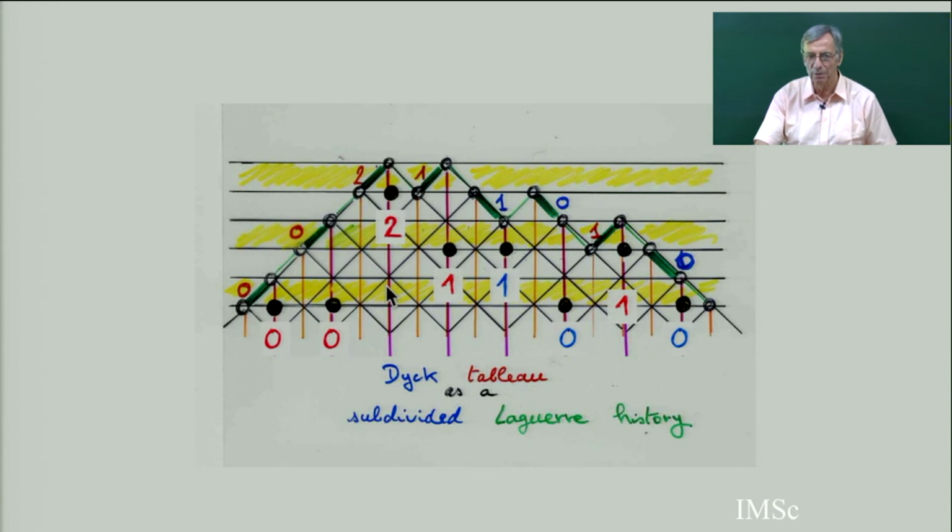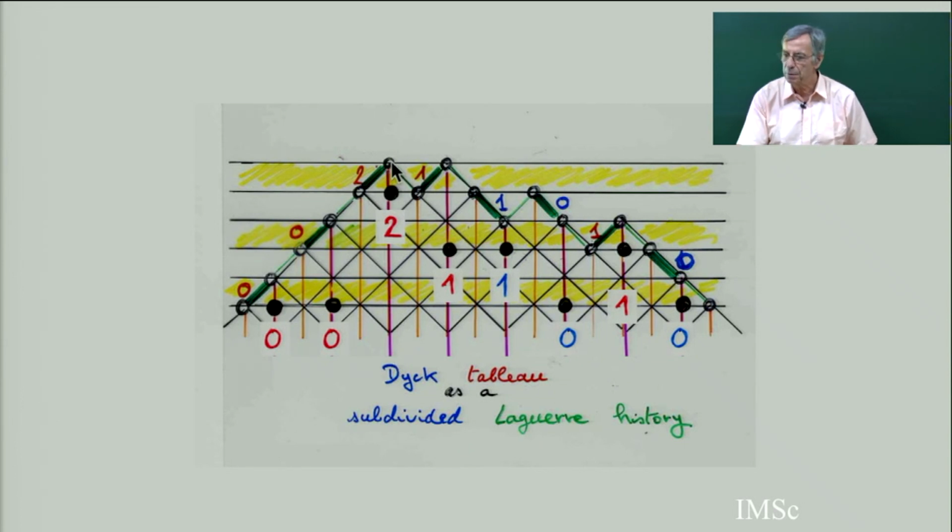So here, what is a subdivided Laguerre history? So here is my Dyck tableau. So I put a point at level 0, 0. This is the height of the point. I put height 2. I am at level 1, level 1, level 0, level 1, level 0. And now for each of these columns, you go on the top of the column, and there are 2 possibilities. You look at the elementary step on the left. So this is a northeast elementary step. And here, if you look at this column, this is a southeast elementary step.